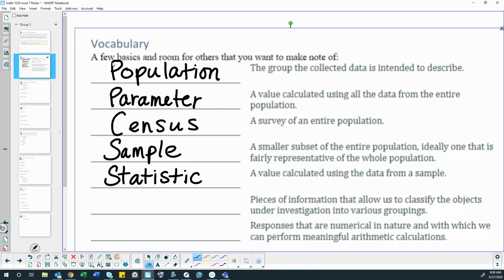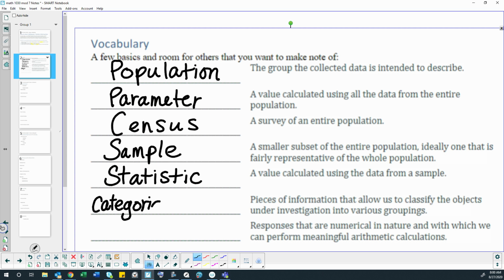Okay. Pieces of information that allow us to classify the objects under investigation into various groupings. Qualitative and what else? Categorical. Okay, that's what I have written down as categorical and qualitative, right? So there's kind of 2 words that fit there.